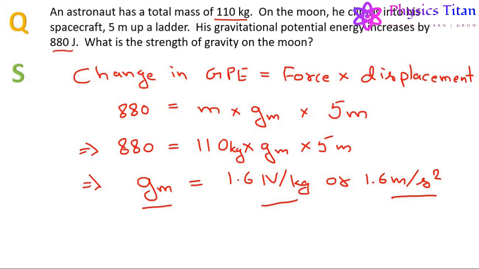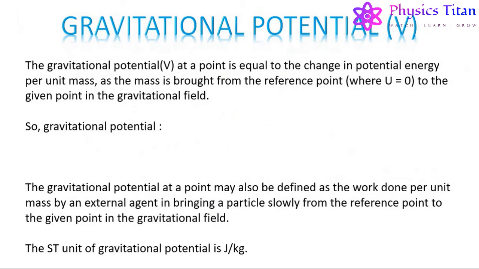Now, let us proceed further and talk about gravitational potential, which is denoted by V. The gravitational potential V at a point is equal to the change in potential energy per unit mass as the mass is brought from the reference point, that is the point where the gravitational potential energy is 0, to the given point in the gravitational field.